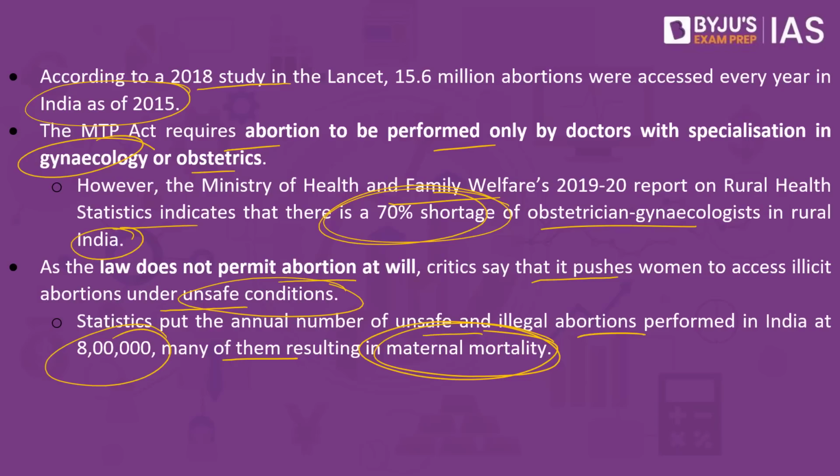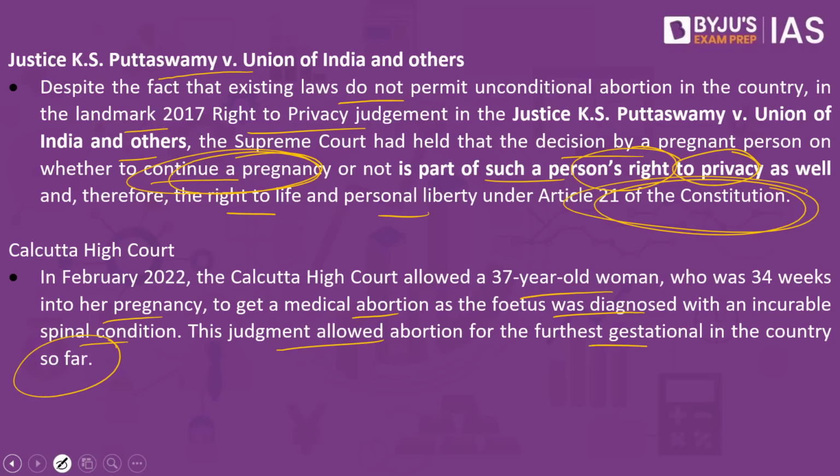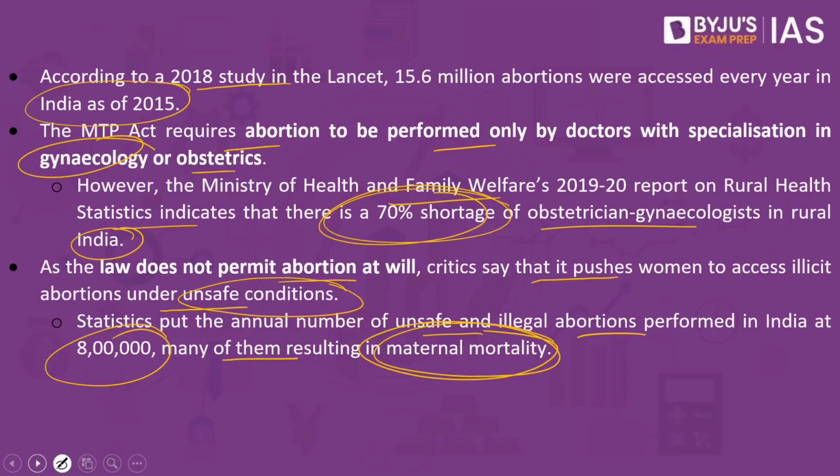The act also contradicts the Supreme Court judgment as well, where the Supreme Court had given autonomy to a woman about her body, privacy, and also live-in relationship. We did look at the Puttaswamy judgment. It said that whether to continue the pregnancy or not will have to be decided by the woman. But this 2021 amendment does not look into that aspect. These are some of the criticisms with respect to this legislation. It is this that we have to understand with respect to this article.